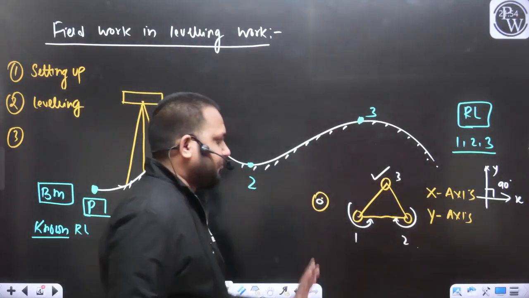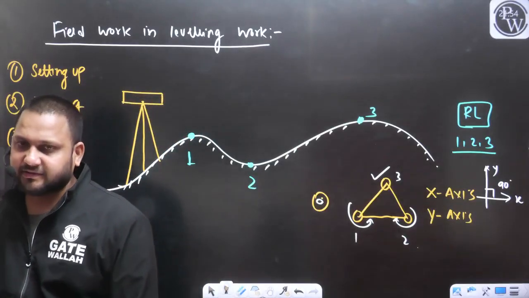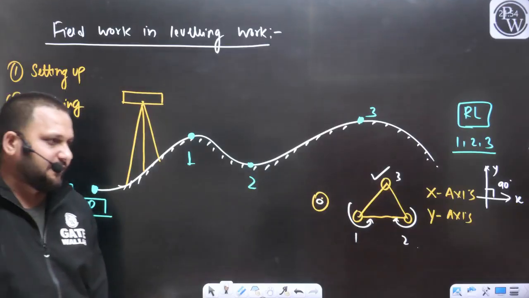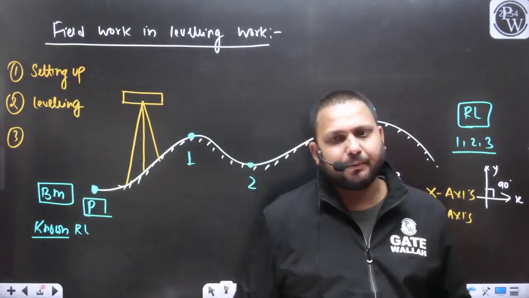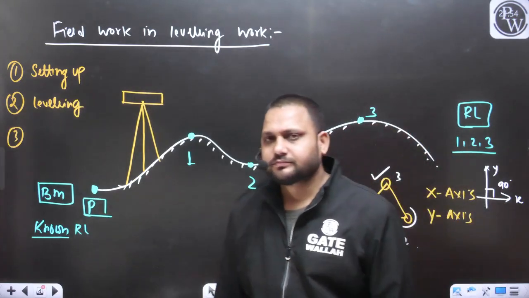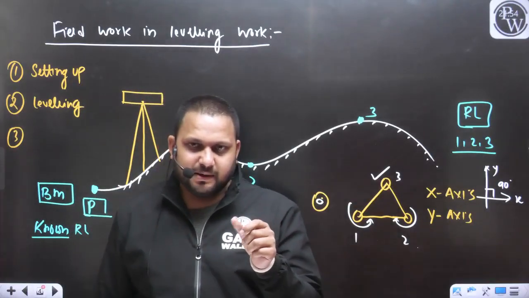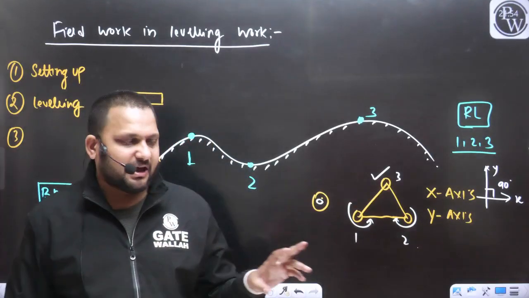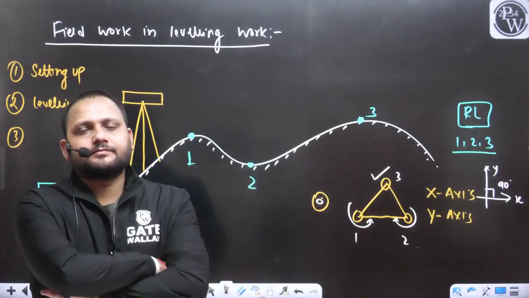So with the help of the first and second screw, we have leveled our instrument about one axis. Now when the instrument was leveled, we will use the third screw to level the instrument about the other axis. Let's say with the help of the third screw, again we have spotted this bubble at the center.